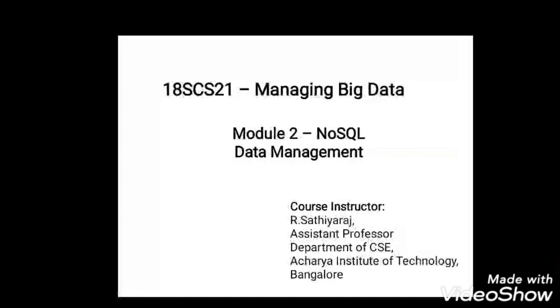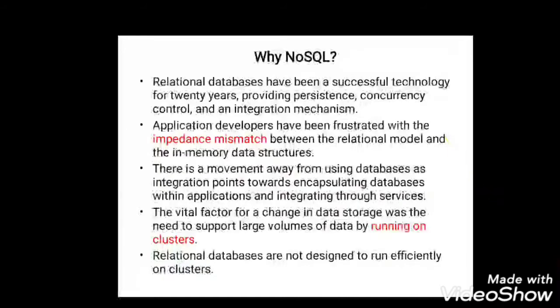module 2. So module 2 will be talking about NoSQL data management, and let me quickly introduce what are the topics that we will be discussing in module 2. First we will be talking about why NoSQL, what is the difference between NoSQL and traditional RDBMS, and the next one, what are the sub things in NoSQL, like data aggregate model, key value, column, graphs, sharding, versions. So these are the few things that we will be talking about in NoSQL management.